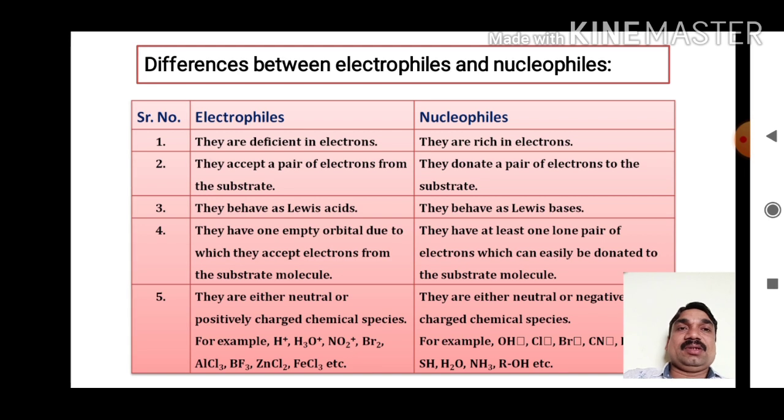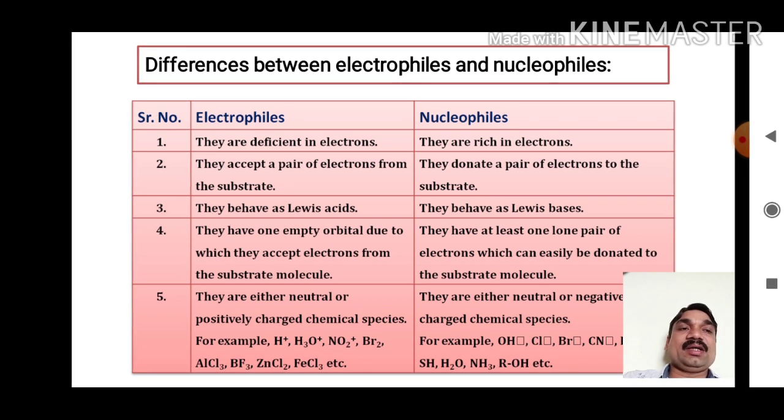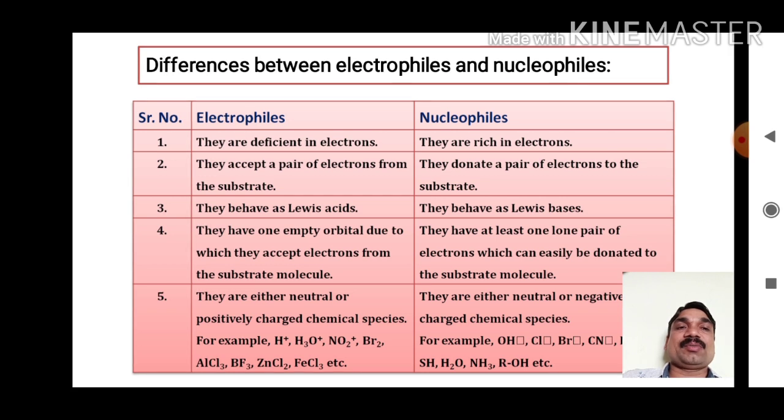Number 5, electrophiles are either neutral or positively charged chemical species. Nucleophiles are either neutral or negatively charged chemical species, as they are electron rich. As they have an extra electron, it may be a negative charge or a lone pair of electrons present on the atoms.